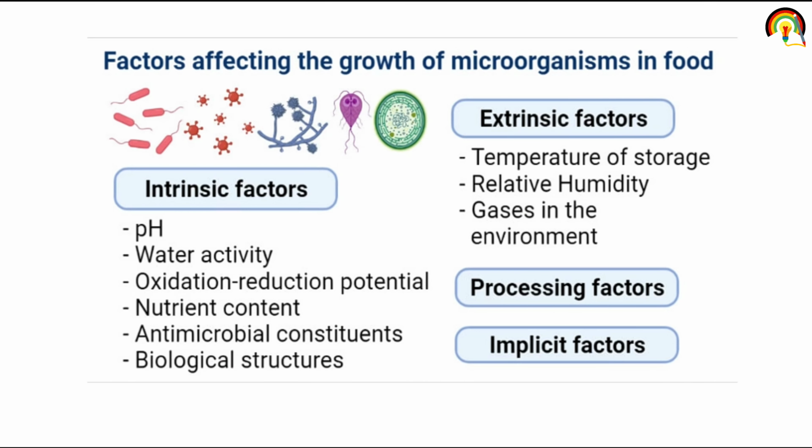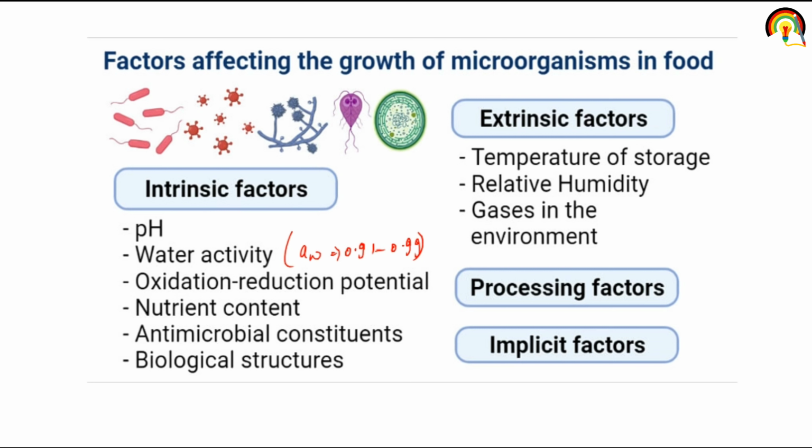So what are the factors that affect the growth of microorganisms in food? These are intrinsic and extrinsic factors. Intrinsic factors include pH and water activity. As we all know, most microbes survive at a water activity on average of 0.91, or we can say 0.99. Oxidation reduction potential, nutrient content, antimicrobial constituents, biological structure.